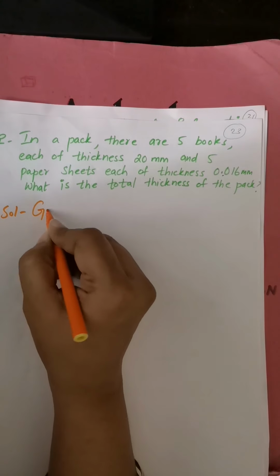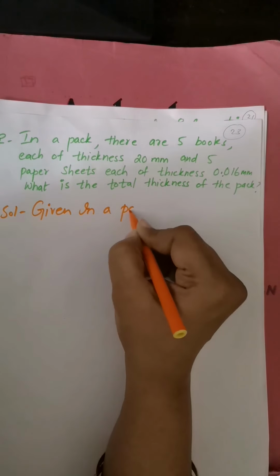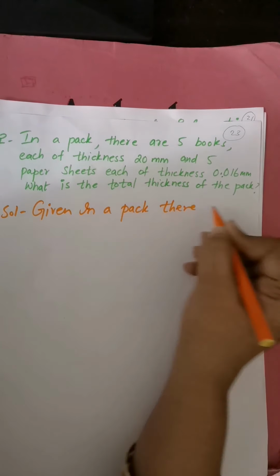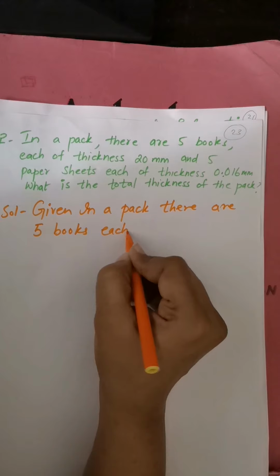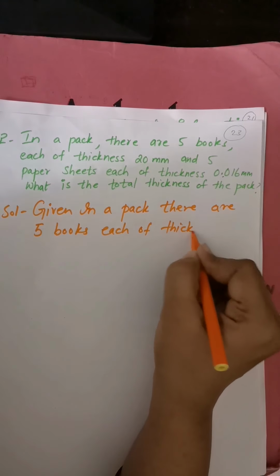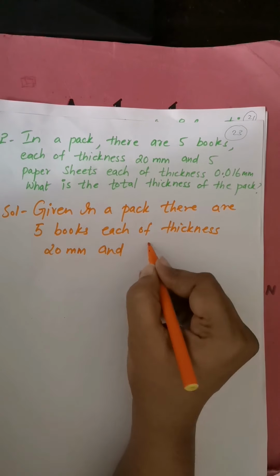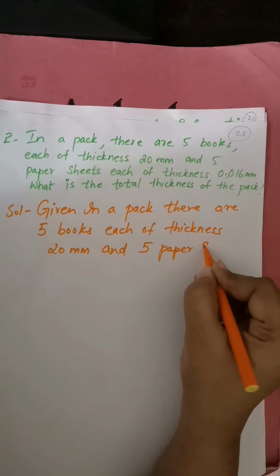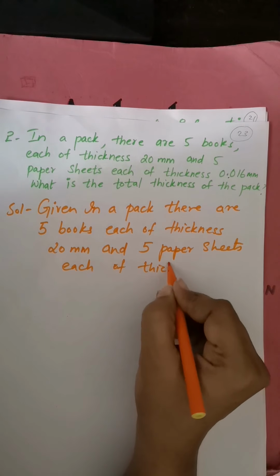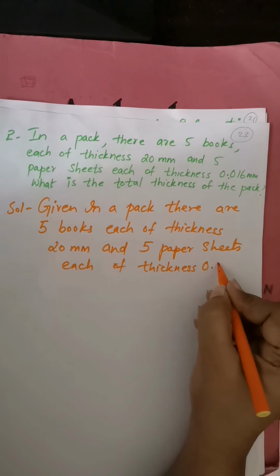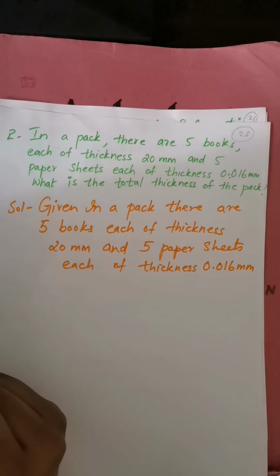Okay, given in a pack there are 5 books, each of thickness 20 millimeter and 5 paper sheets, each of thickness 0.016 mm. What is the total thickness of the pack?